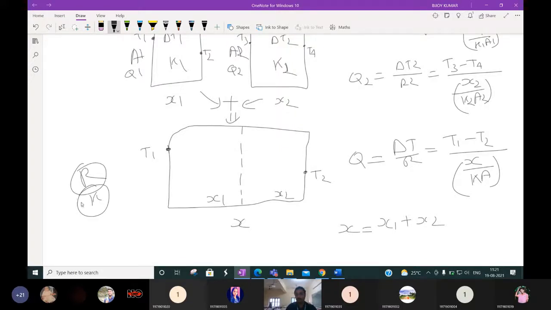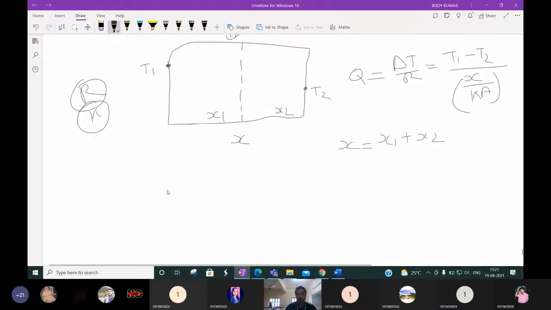How to determine this, that we are deriving today. For that, suppose this delta T is the overall temperature difference. It will be equal to the temperature difference here plus the temperature difference here, or you can say delta T1 plus delta T2. The overall difference is T1 minus T2.